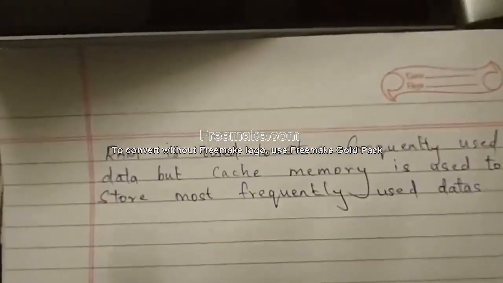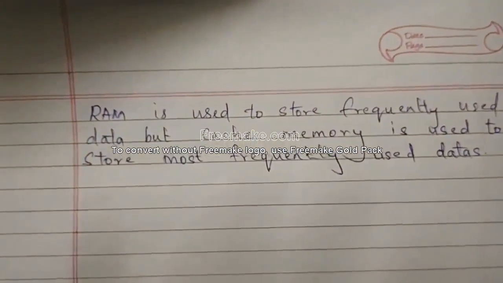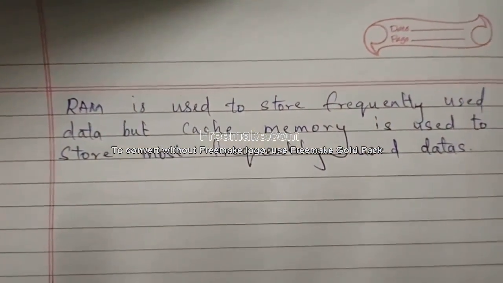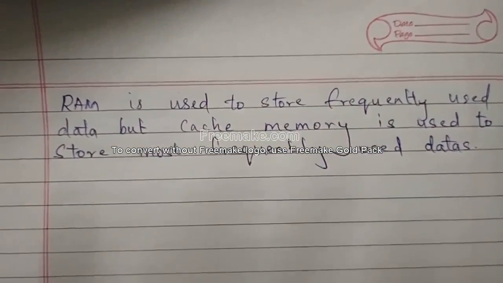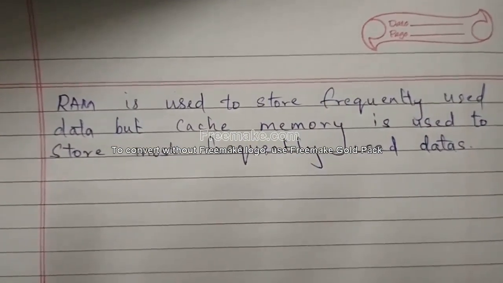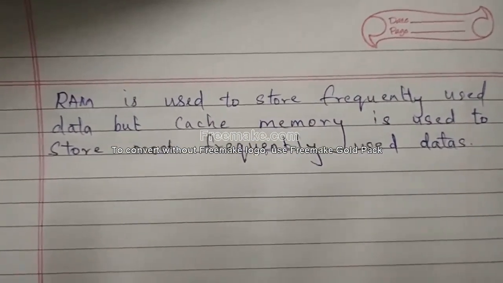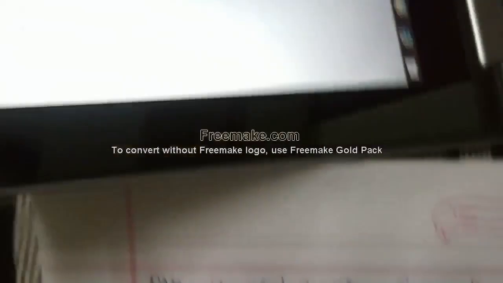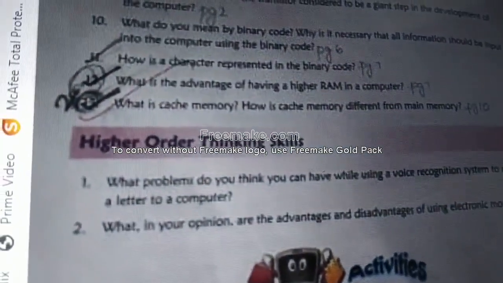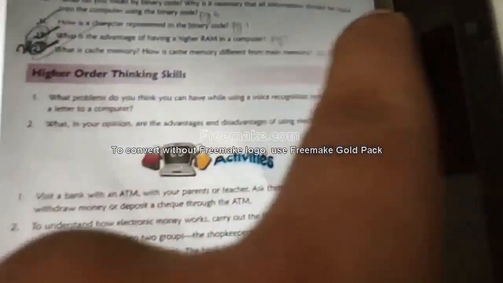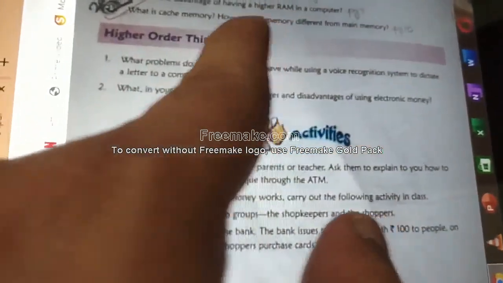Main memory means RAM. Don't confuse. RAM is used to store frequently used data, but cache is used to store most frequently used data. Just add this with that. You have to write what is cache memory. It is in page number 10, and then down you have to write.